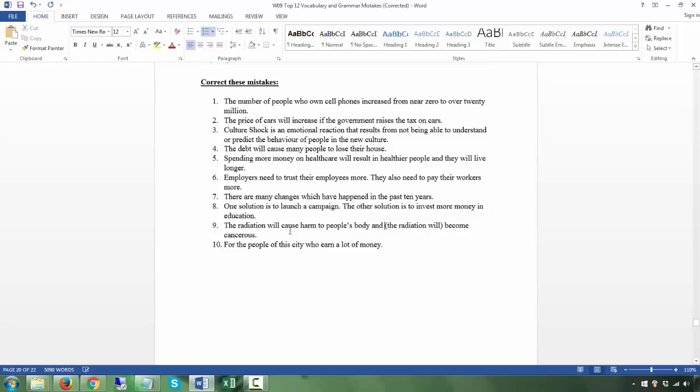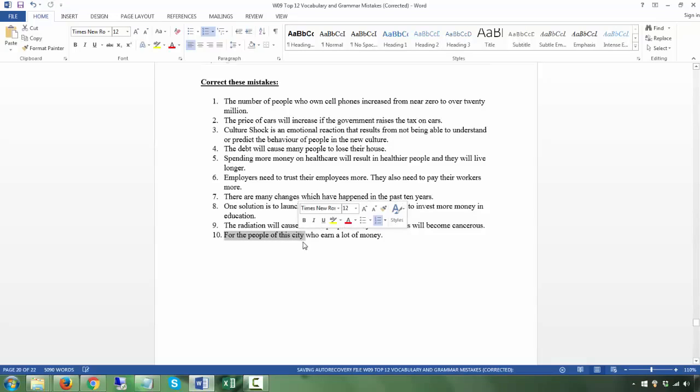So if you're not taking the subject from here and the verb, then you should be putting your subject there. What will become cancerous? The radiation will cause harm to people's body, and the cells will become cancerous. Okay.